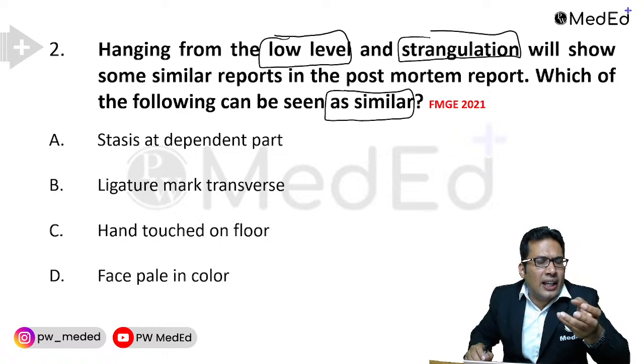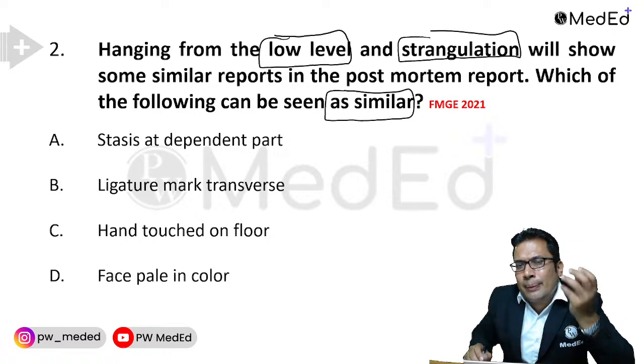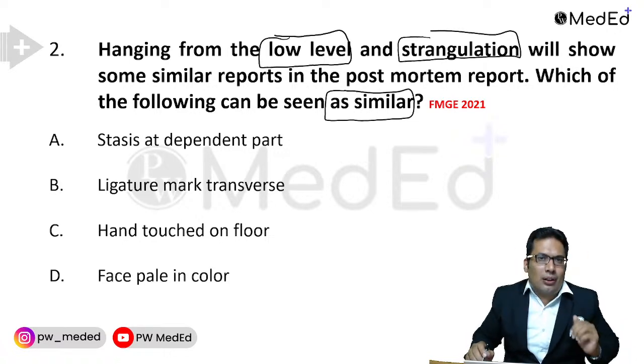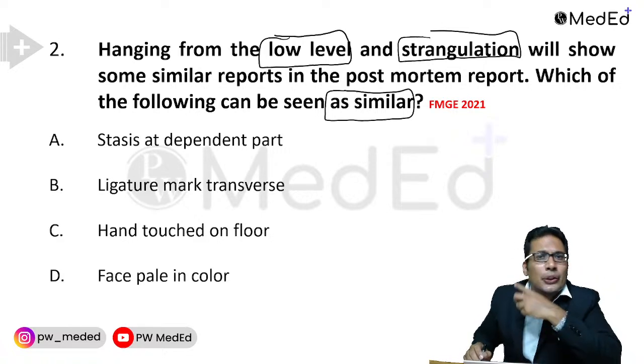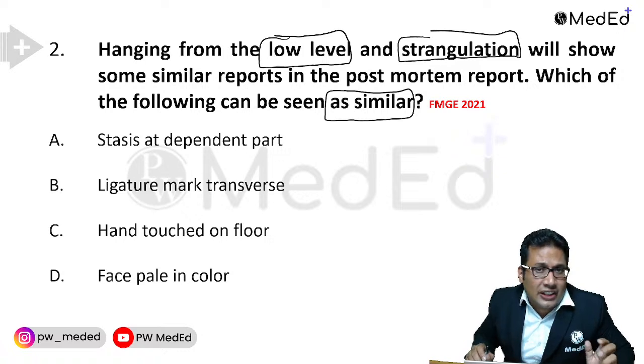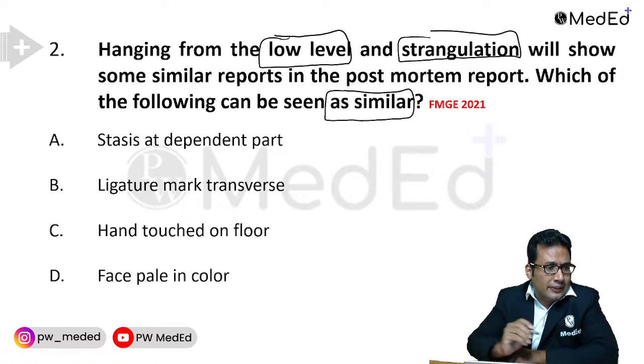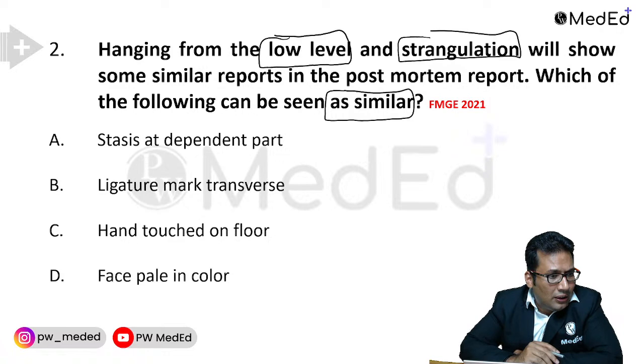So what do you mean by partial hanging? Partial hanging means the part of the body touching the ground. In ligature strangulation, by using a ligature, you will see the transverse ligature mark. So what is the answer? Can you try, all of you?